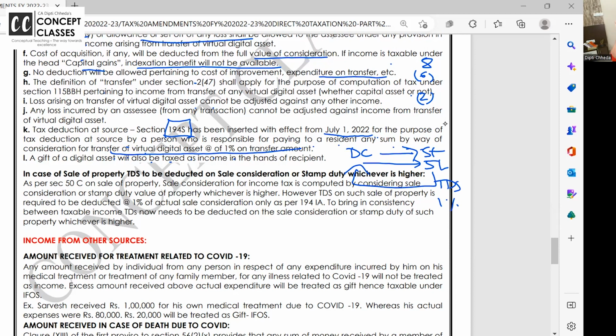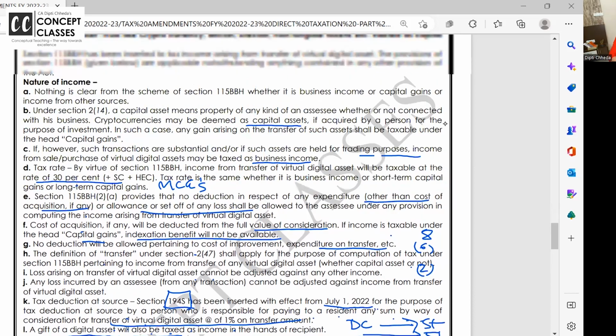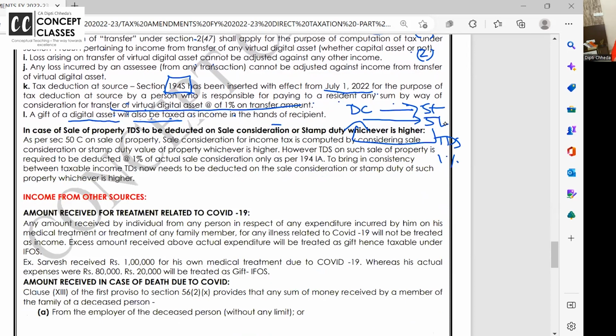194R is also added, we will do that for perquisite. 194S is 1%. I am transferring cryptocurrency to you, dear students. You pay me consideration. At that time, deduct 1% TDS. Even if VDA, which is a virtual digital asset, is gifted, it will be taxable in income from other sources. And if VDA is like your routine stock in trade, it is business income. So this is all about VDA.